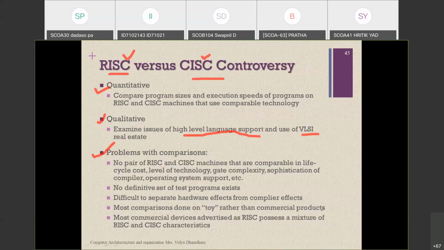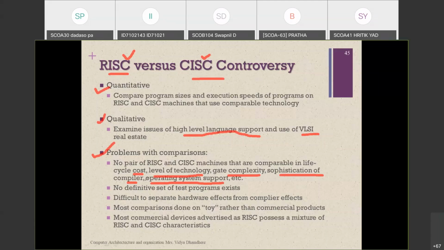So first of all, no pair of RISC and CISC machines is compatible in terms of cost, level of technology, gate complexity, sophistication of the compiler, and operating system support. The meaning of this is that we cannot combine the two processors, RISC and CISC, and have them provide this task. It is not available till date.